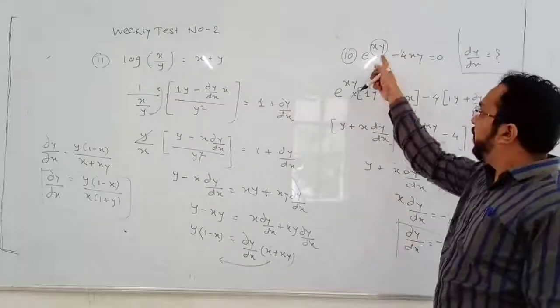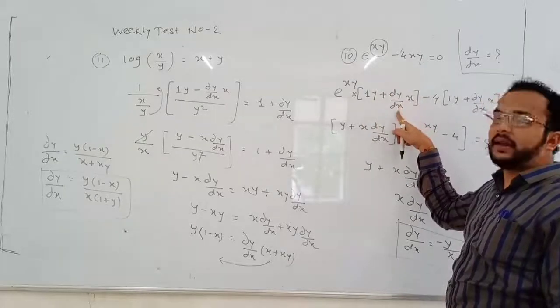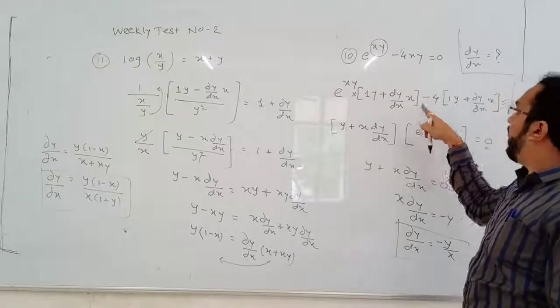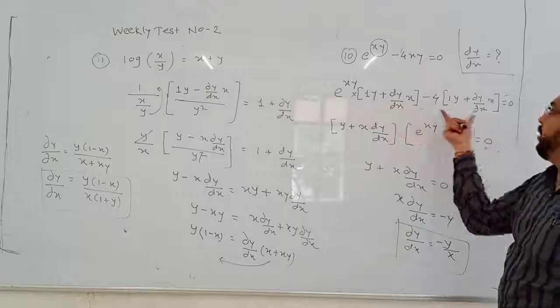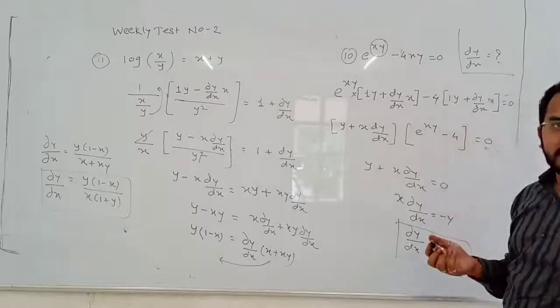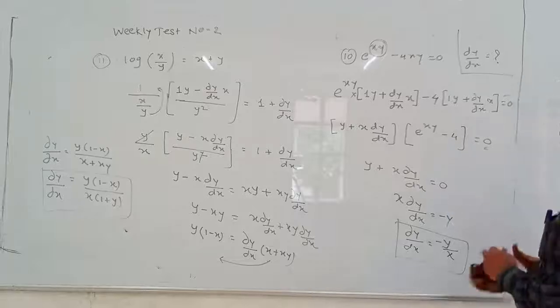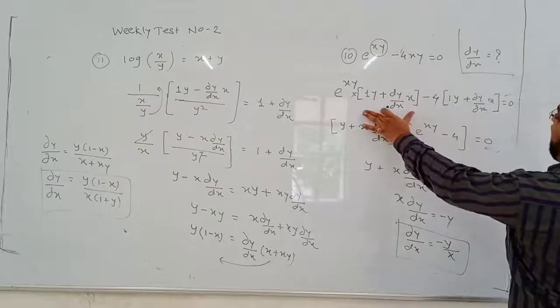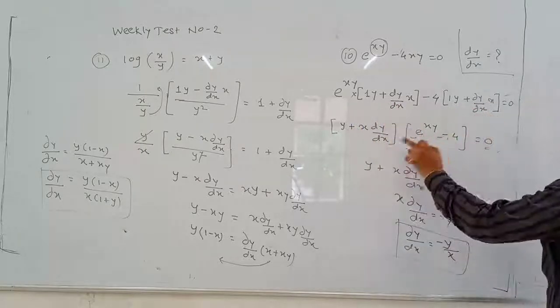We saw that differentiation of x is 1, y as it is, plus differentiation of y, that is dy by dx, x as it is, minus 4 differentiation of xy, again the same thing. Differentiation of xy, the same as we just did. Now from these two terms we can take this bracket and this bracket as common, because these two brackets are same.